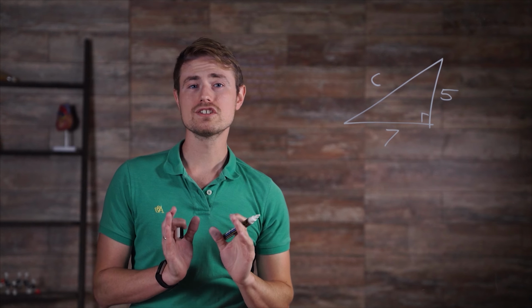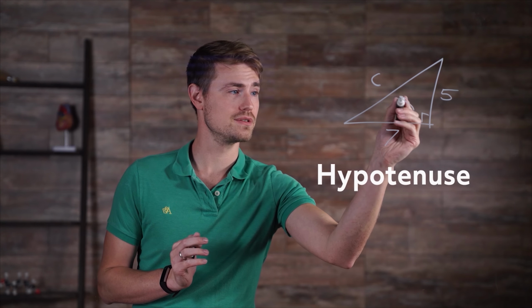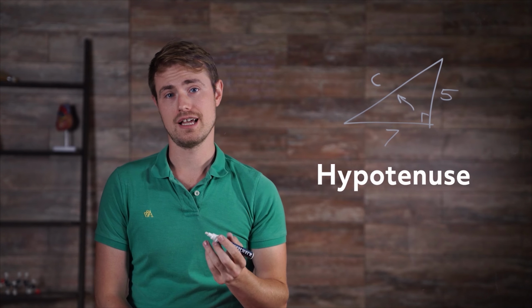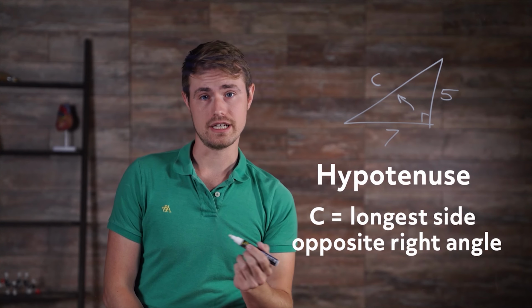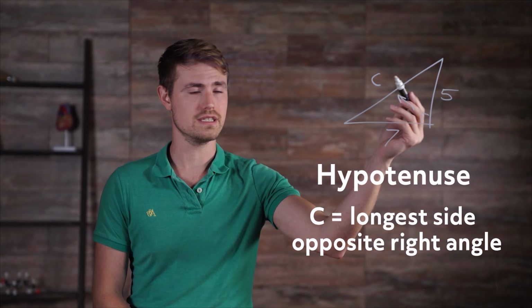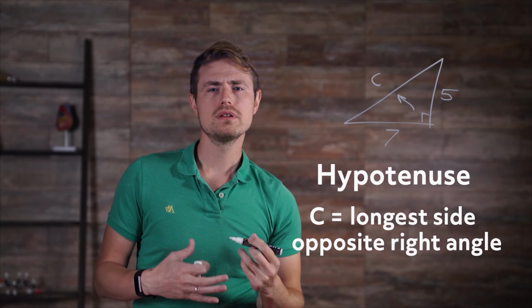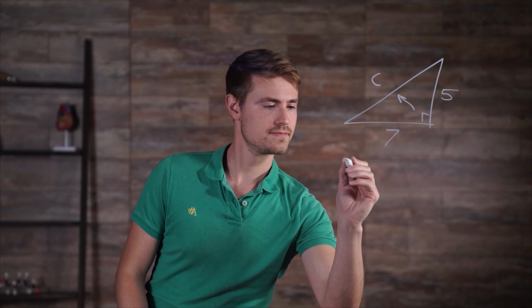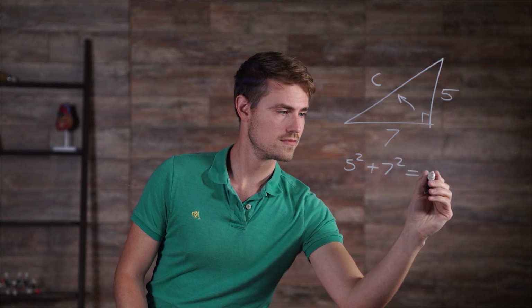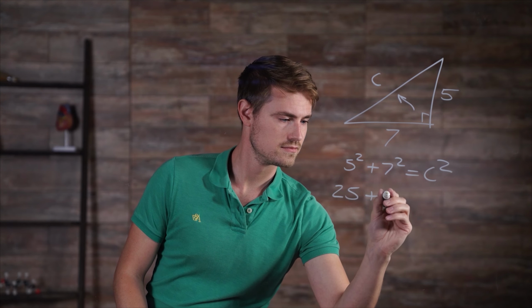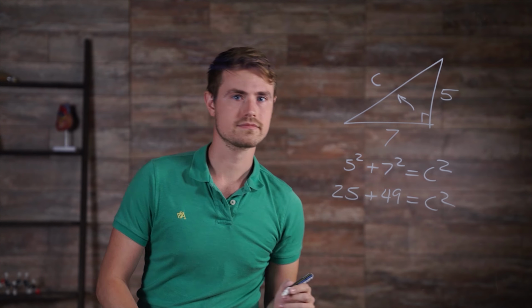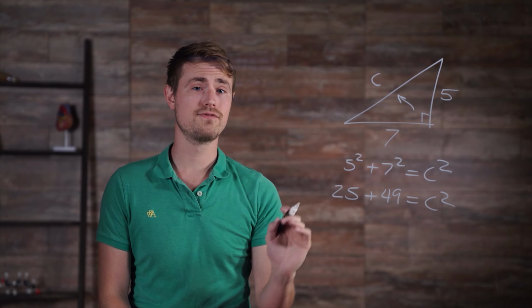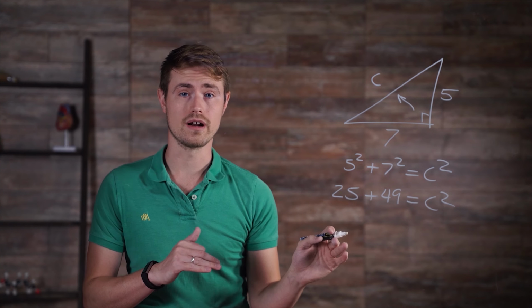Once again, we're solving for the hypotenuse, the longest side, which is opposite the 90-degree or right angle. This is length C. When we plug in 5 and 7 for A and B, we get this. 25 plus 49 is equal to C squared.